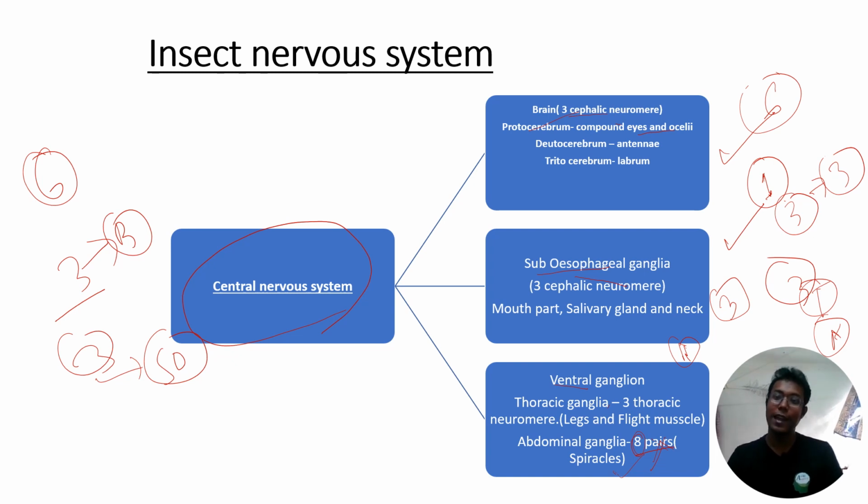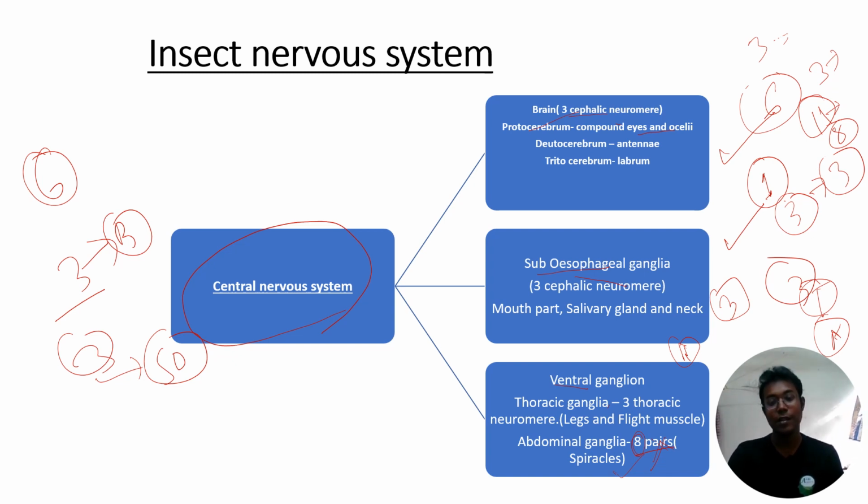So the insect head consists of 6 segments: 3 brain, 3 subesophageal ganglion, then 3 thoracic segments from the 3 thoracic ganglia, and 11 abdominal segments. This may be present in some Thysanura. All the abdominal segments consist of neuromeres, but in other insects these 11 neuromeres degenerate to 8 neuromeres, out of which the last neuromere generally enlarges. The last 9, 10 and 11 neuromeres combine to form the last neuromere. That is happening in most insects. Okay, so